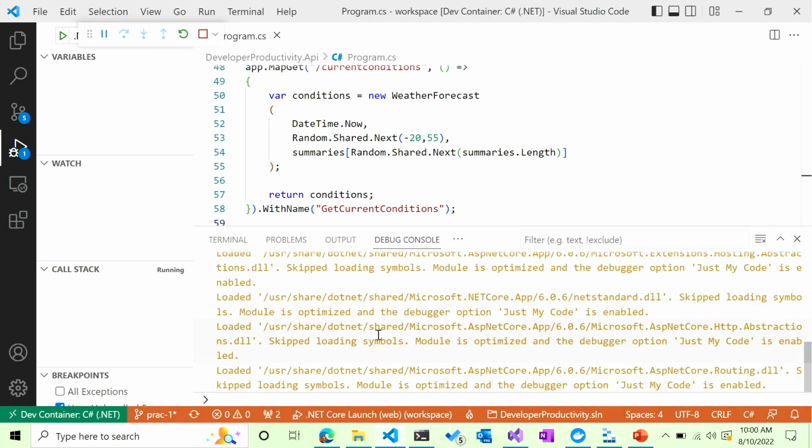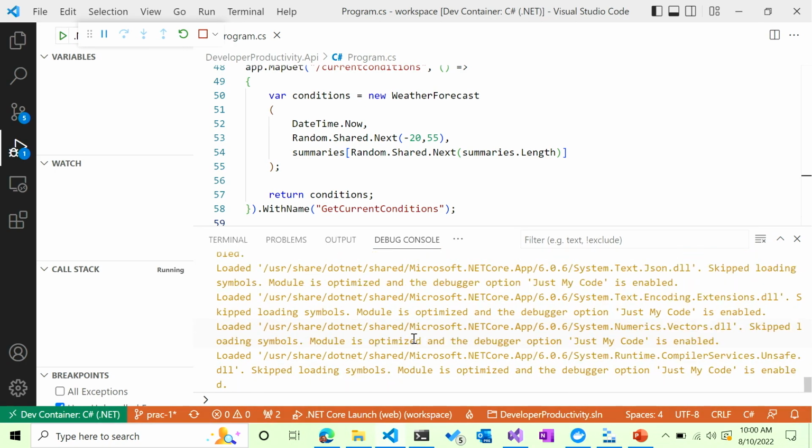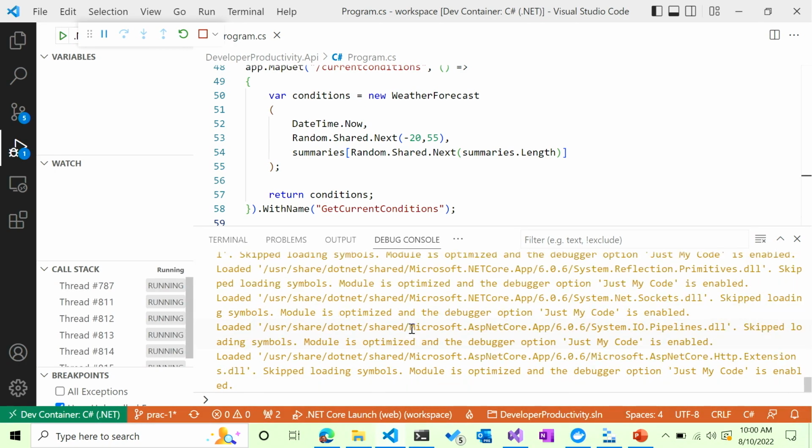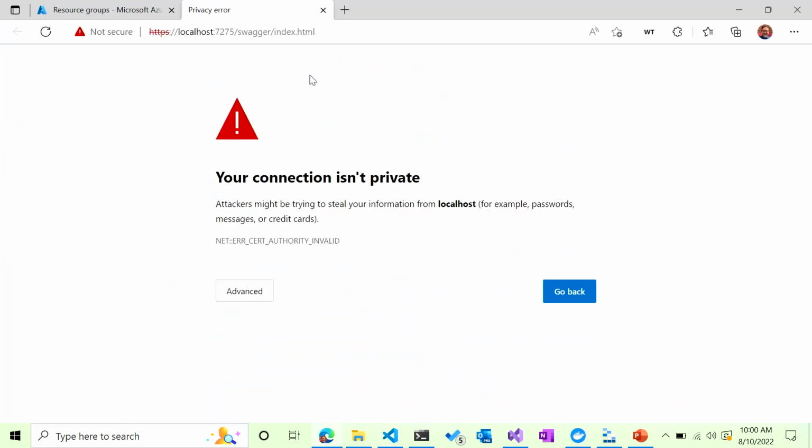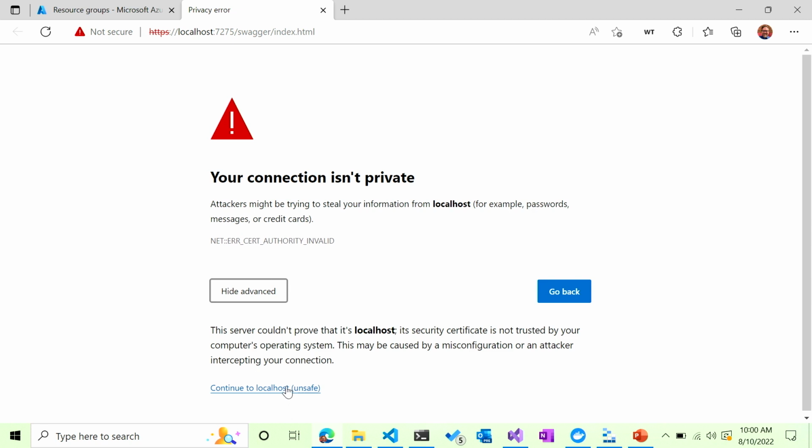We should be good, and now I'm actually debugging. Now I get a connection isn't private because my HTTPS certificate's not trusted locally. It's only trusted on the dev container itself, but I will skip over that.